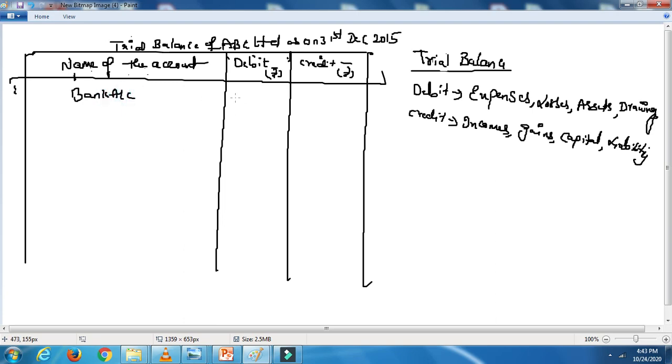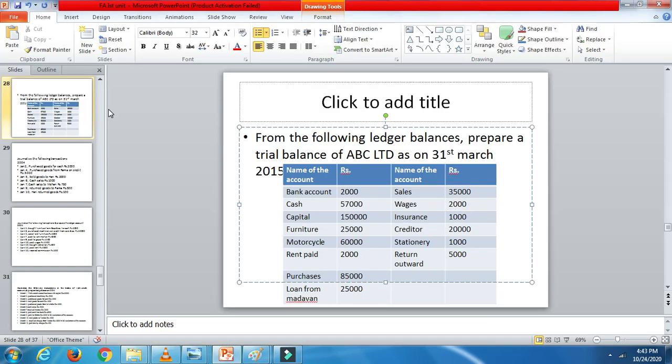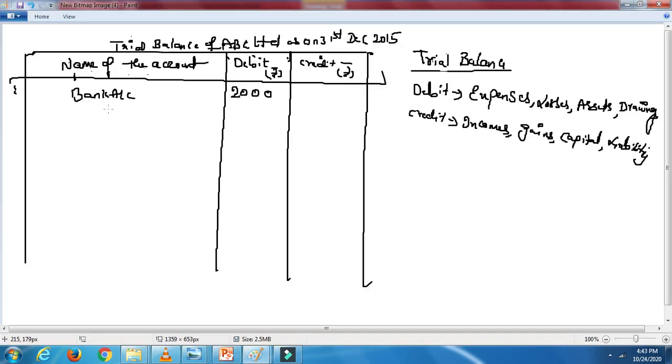Bank account, the amount is asset 2,000. Next is cash account. Cash account is 57,000. So cash will come on the debit side, it's an asset for you. The amount is 57,000. The other one is capital account. It's a liability, it will come on the credit side, 1,50,000.